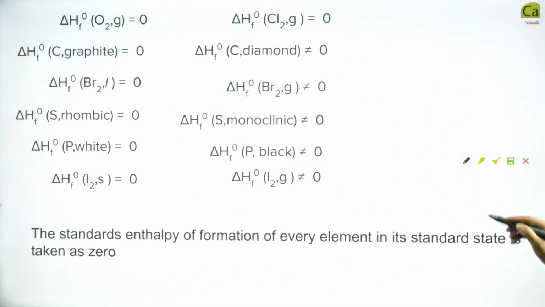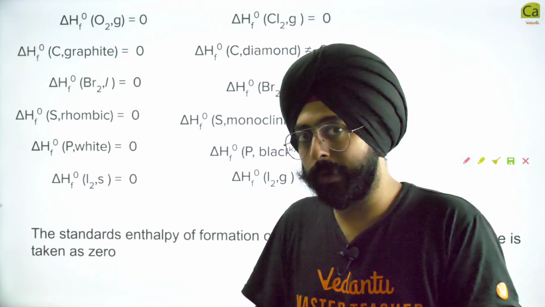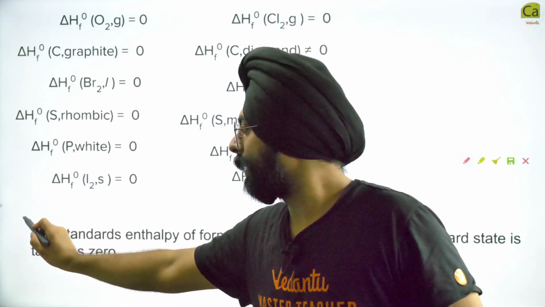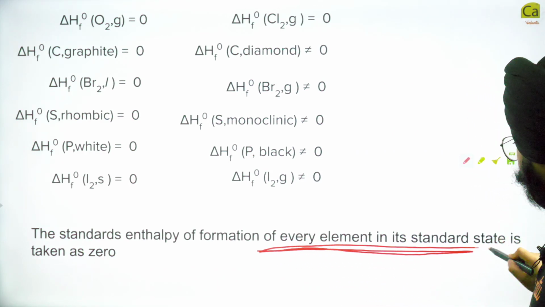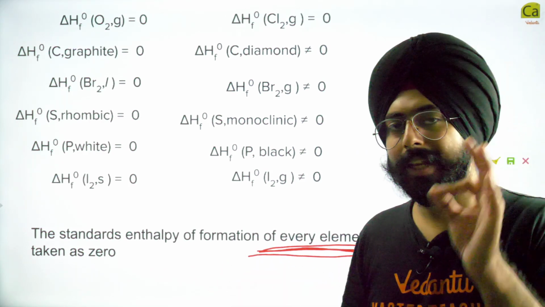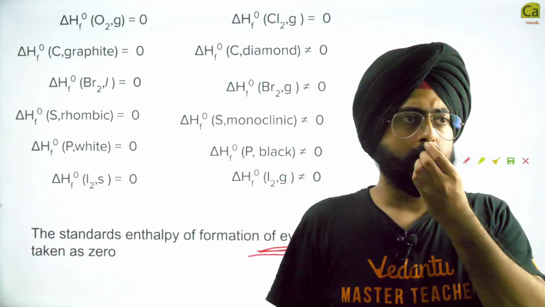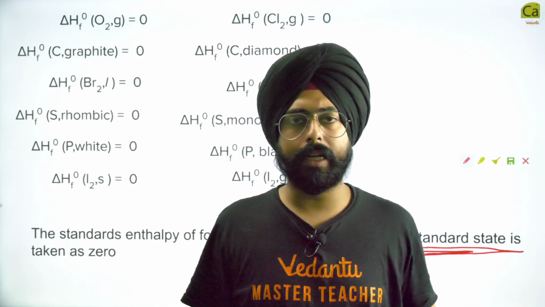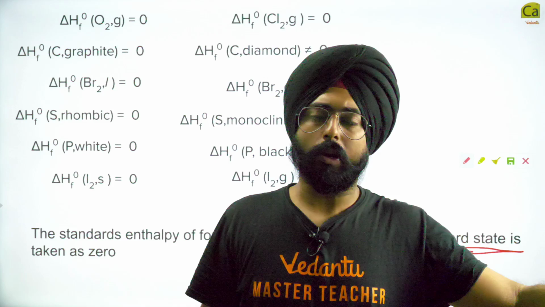So the thing is, the standard 0 value is defined for these elemental forms. For elemental forms, we define enthalpy as 0. And logically as well, think about it. These elemental forms are already created in nature. Do we have to create them in the laboratory once again? No. They are already there in nature, right?